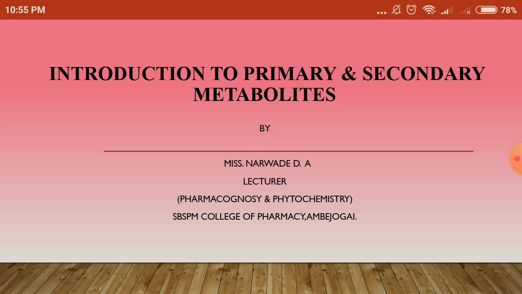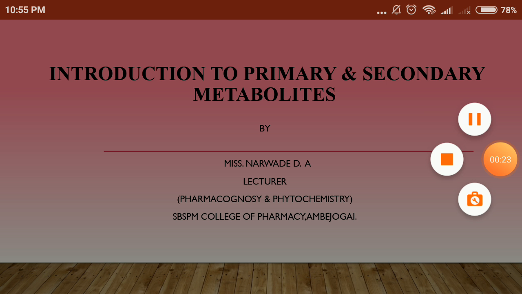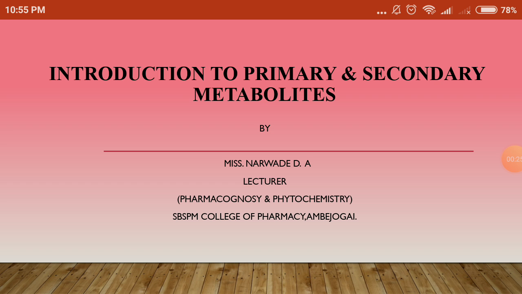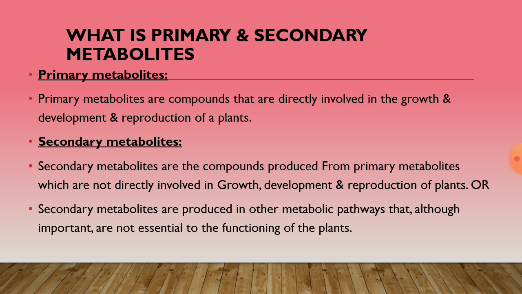Today we start a new chapter, that is Introduction to Primary and Secondary Metabolites from Unit 4 of the 4th semester syllabus of pharmacognosy. We are going to cover 4 important points: what is metabolite, what are primary and secondary metabolites, what is the difference between primary and secondary metabolites, and what are the examples of primary and secondary metabolites. So let's start with the first point.